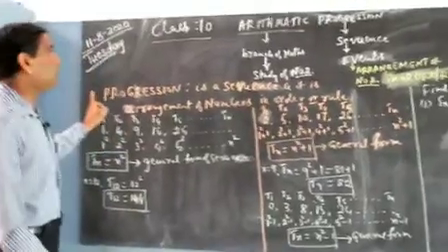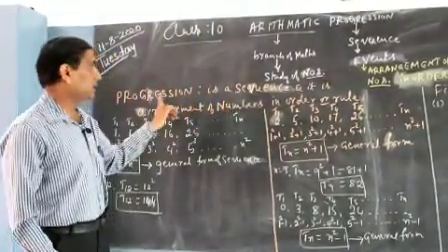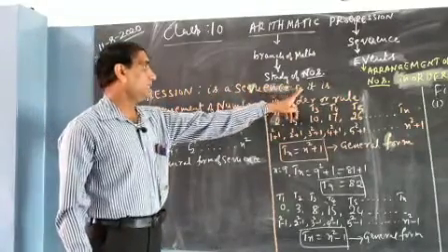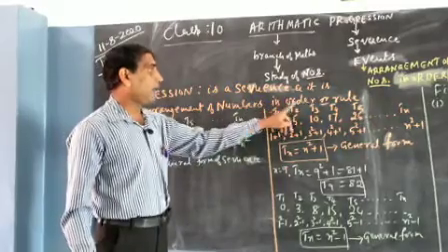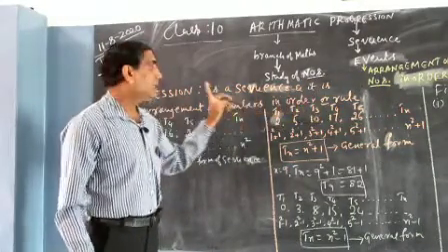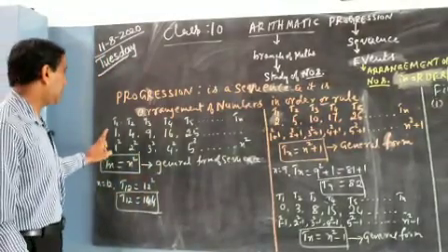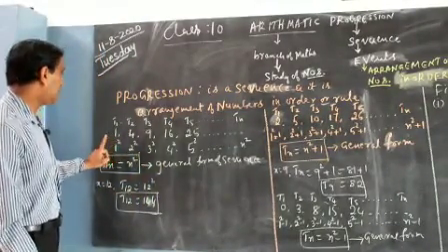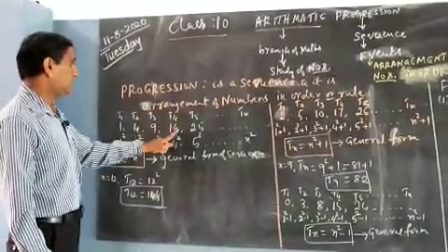So a progression is a sequence, an arrangement of numbers in order or rule. Order and rule are the same. Any rule can be followed in the sequence, and you can frame your own sequence. For example, I have taken a few examples here. Just observe these numbers: 1, 4, 9, 16, 25.